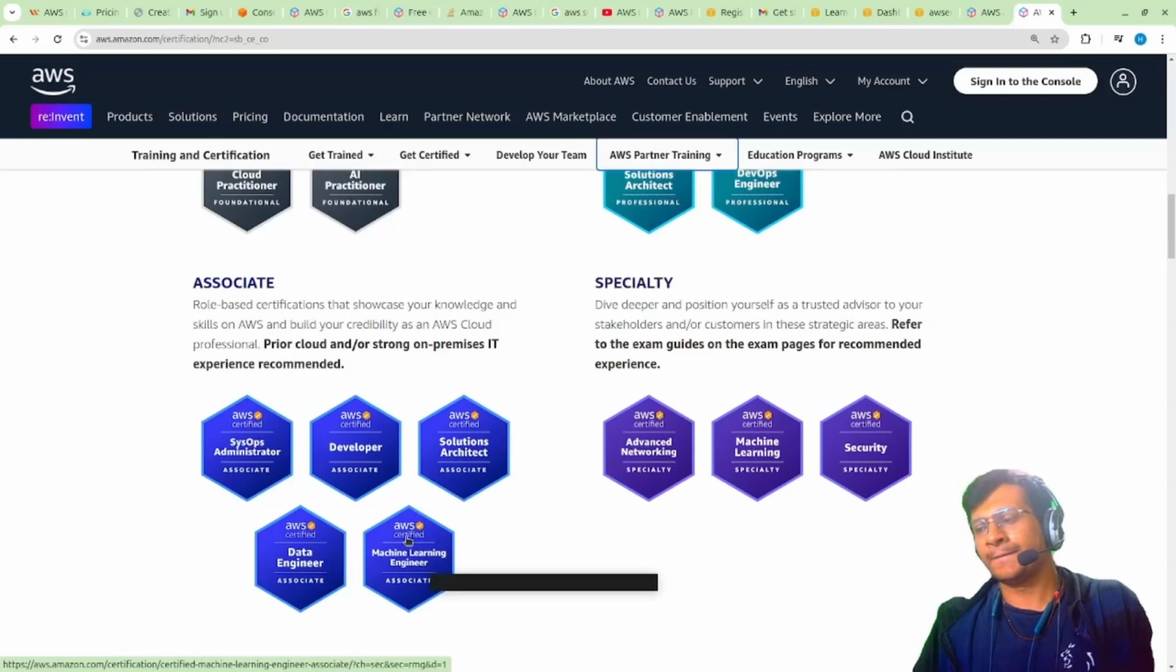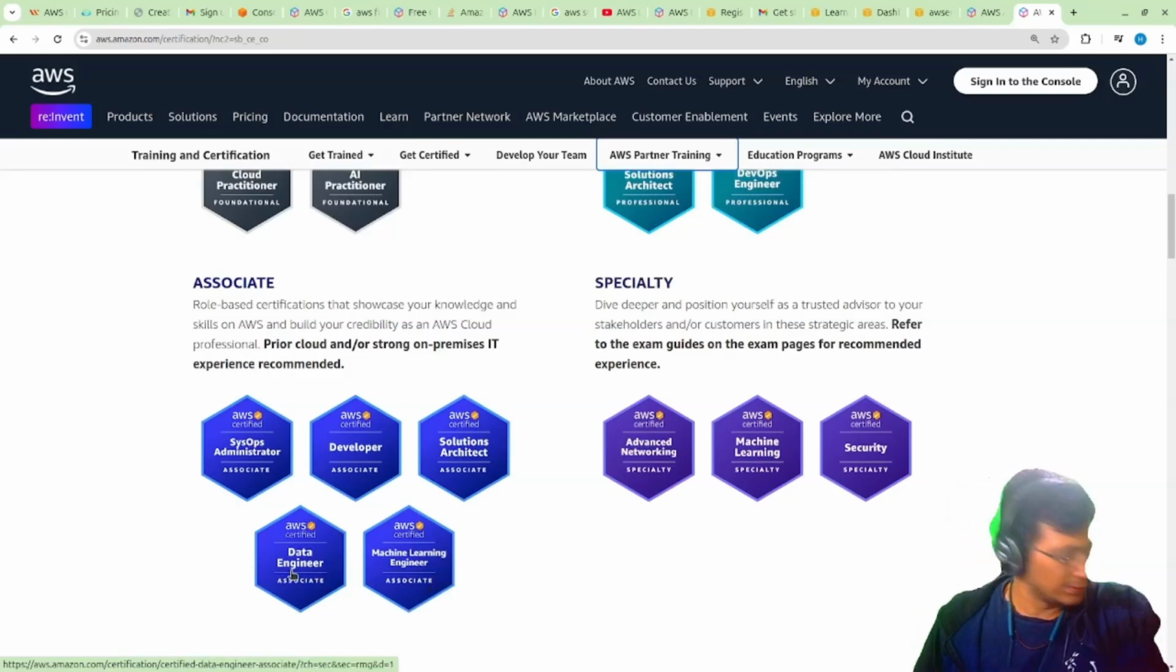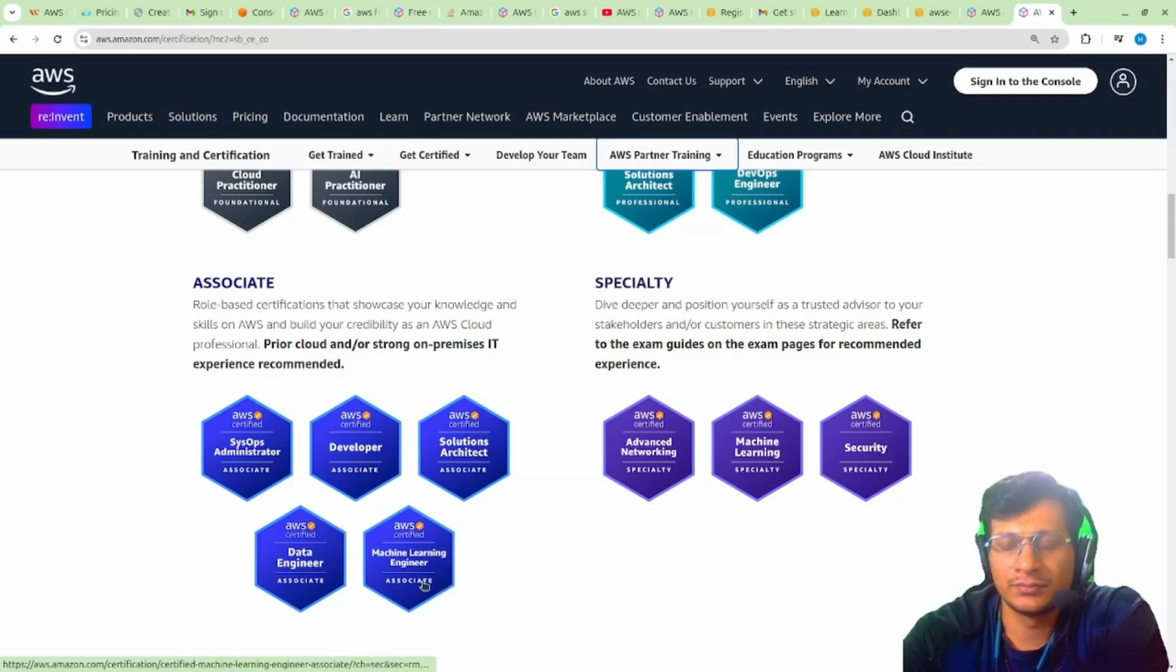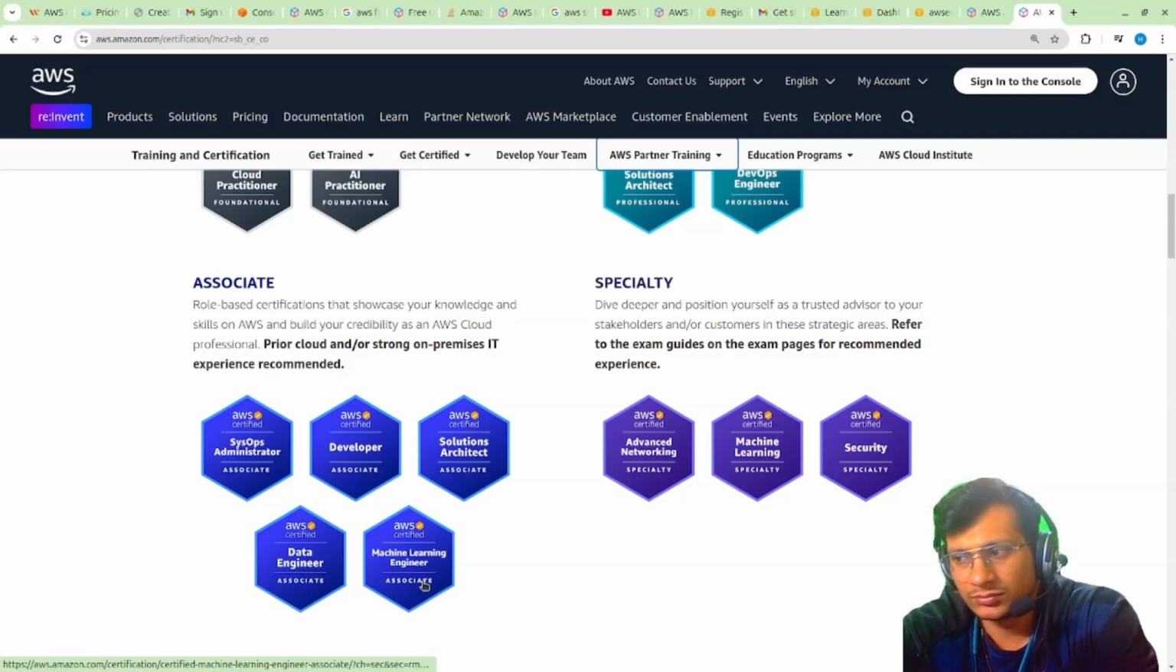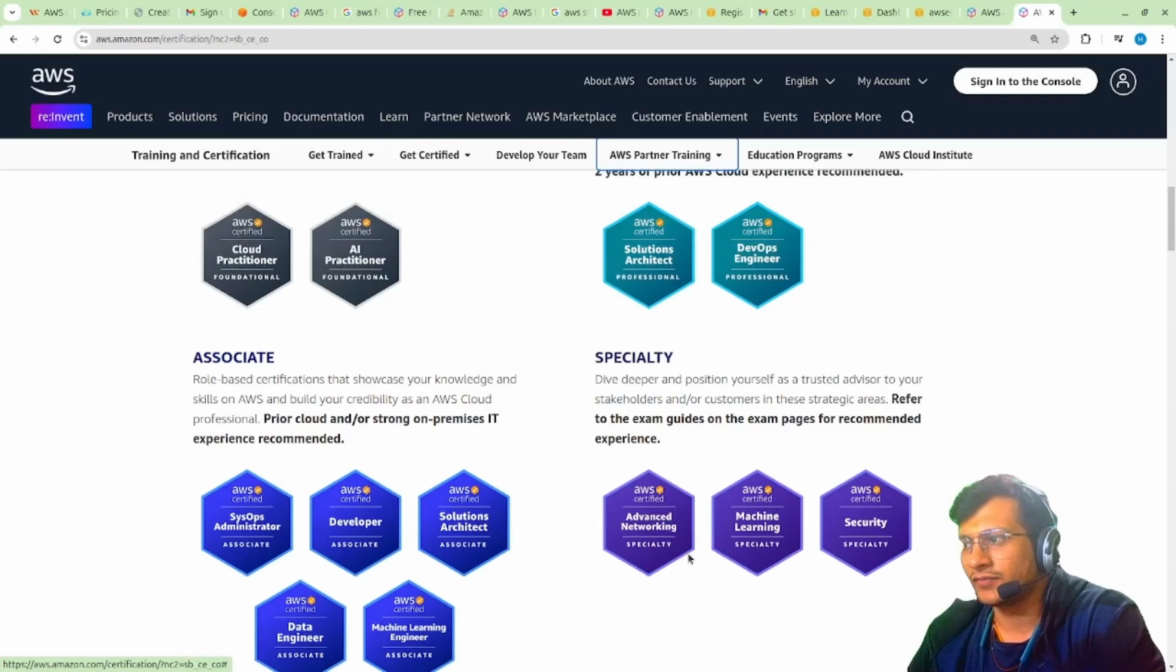And if you are comfortable with this, it is for the data science and data engineering part, okay. And if you are interested in developing machine learning models and others, then this machine learning engineer associate would be a great fit for you.